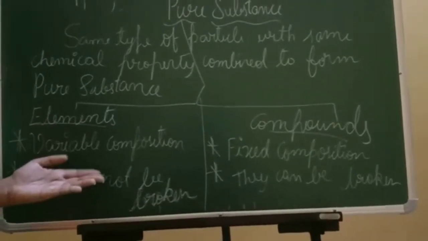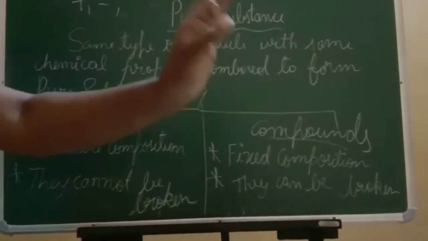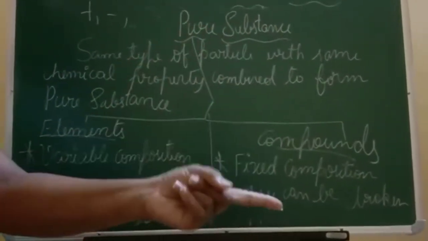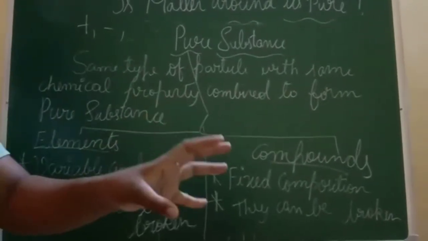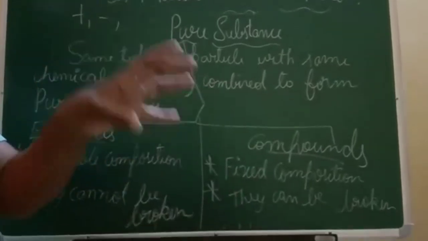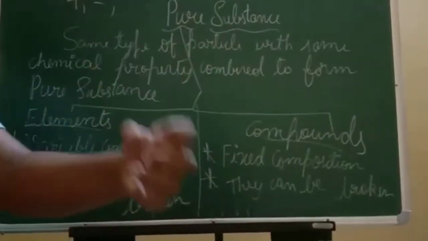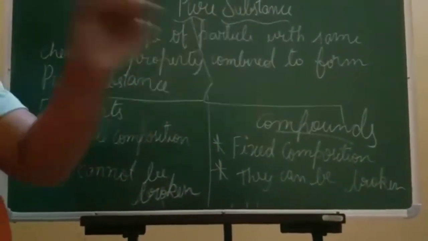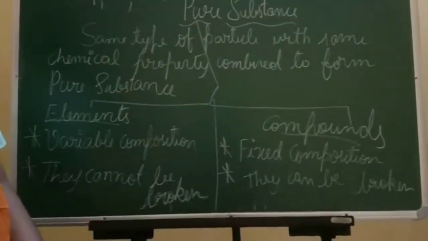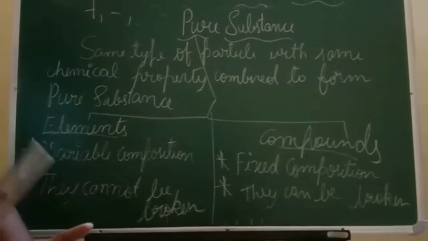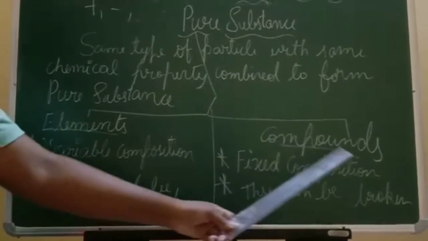That is for an element. Now if you take a compound, you cannot take it like that. It is fixed. Carbon dioxide needs to be formed? Carbon and oxygen only must be joined. Okay, nitrogen dioxide needs to be formed? Nitrogen and oxygen only must be combined. Water needs to be formed? Hydrogen and oxygen only must be combined. If you want water, can you add nitrogen or carbon and make water? No. What you want is that particular fixed composition only. Okay, so that comes under compounds.